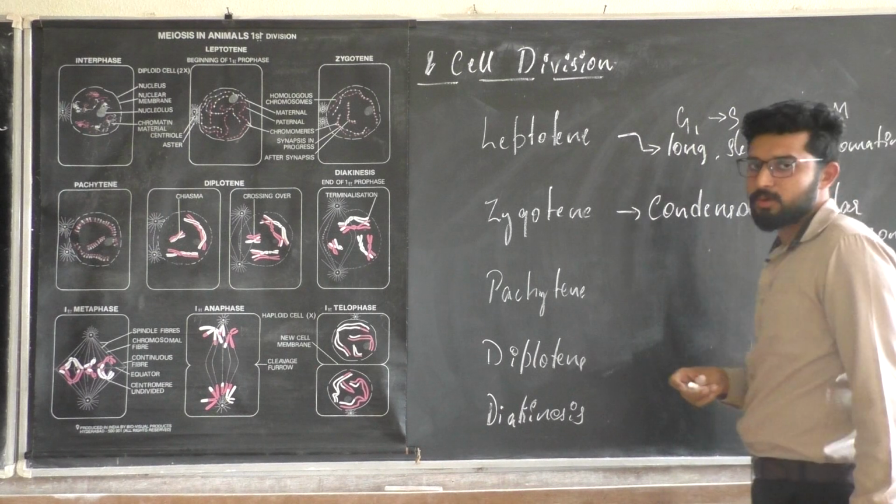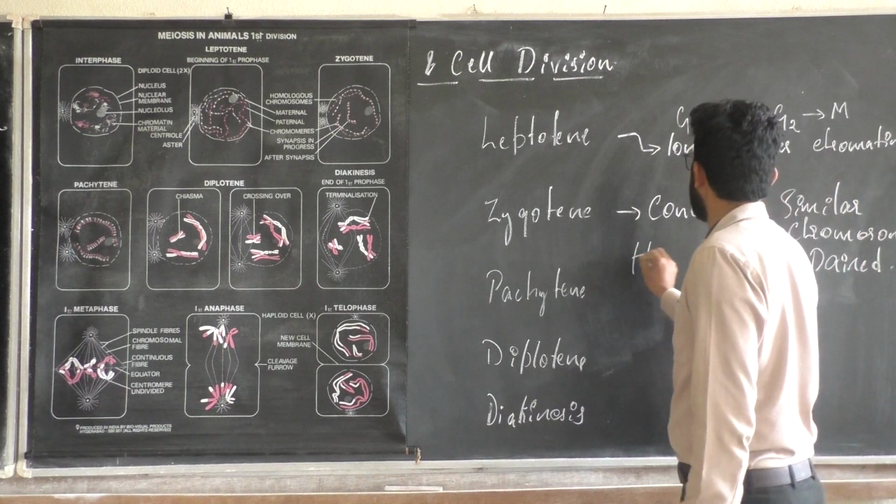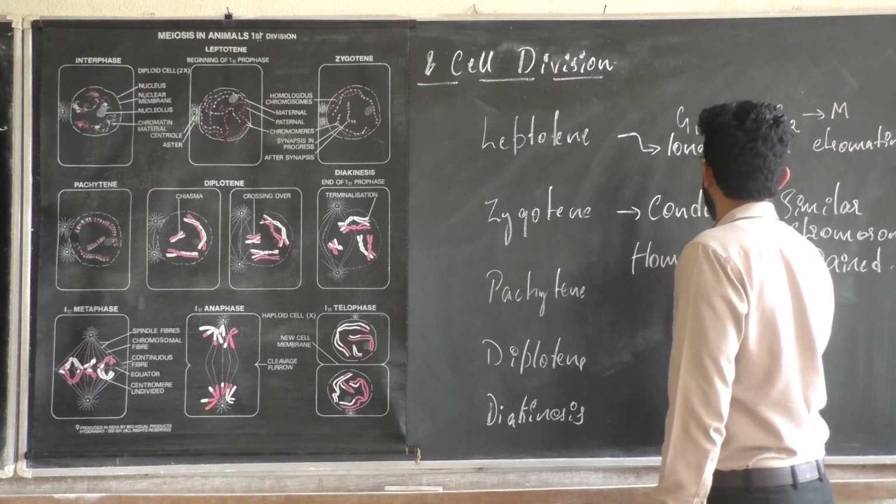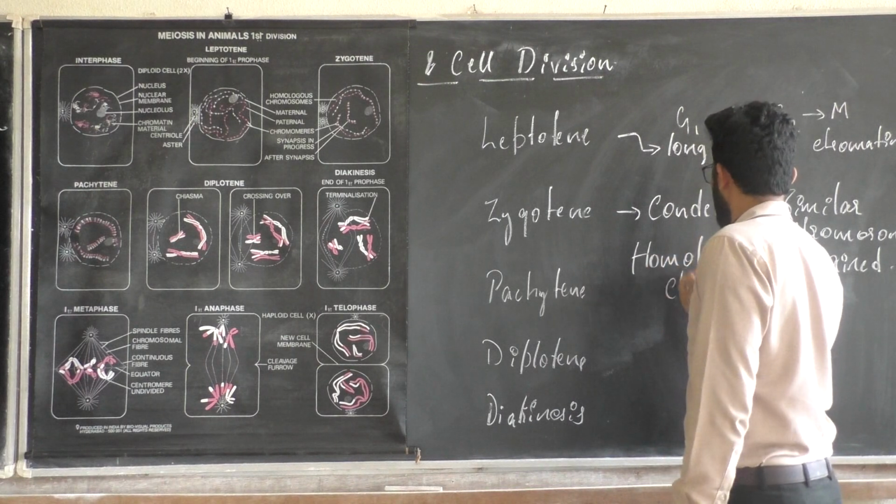These similar chromosomes that have paired up are called homologous chromosomes.